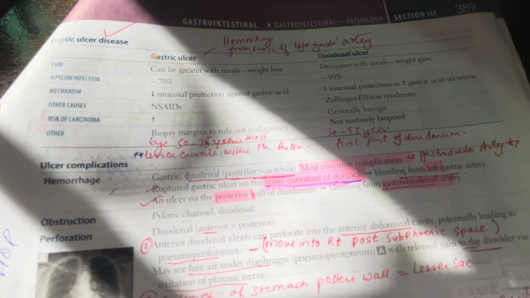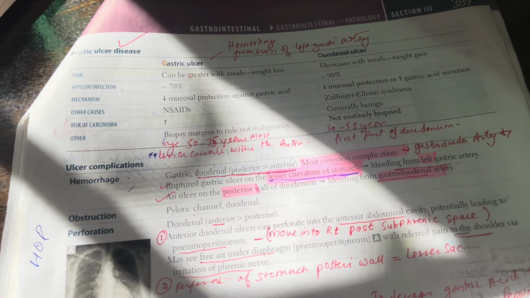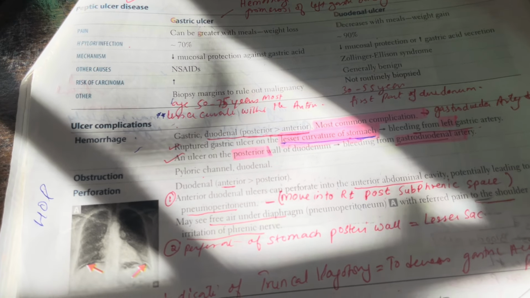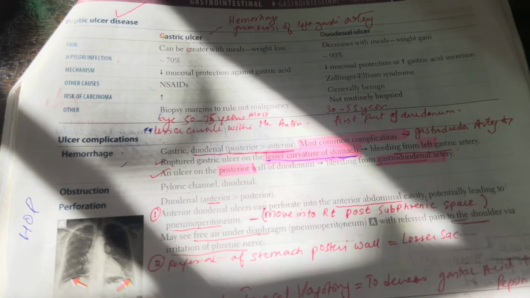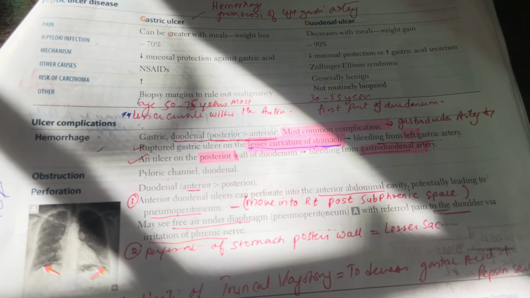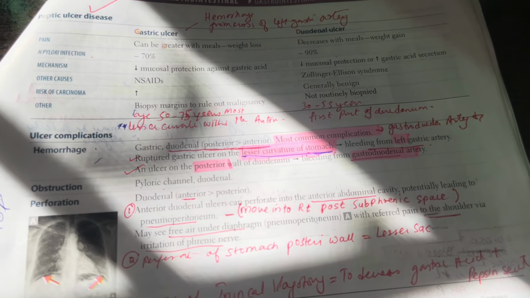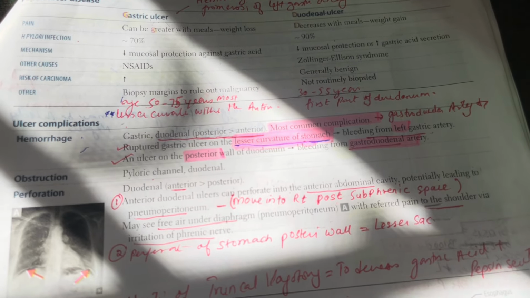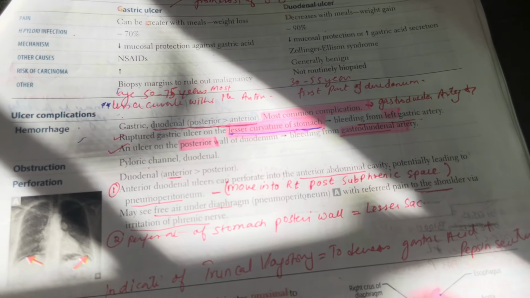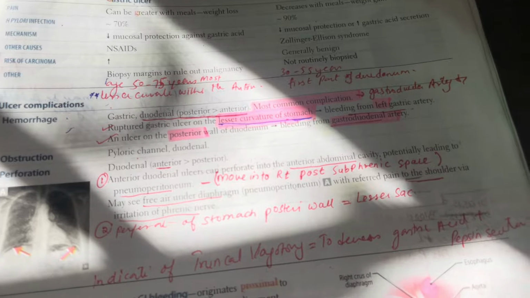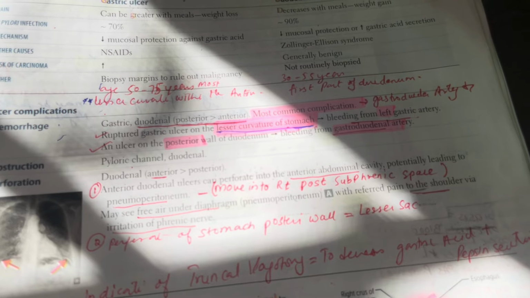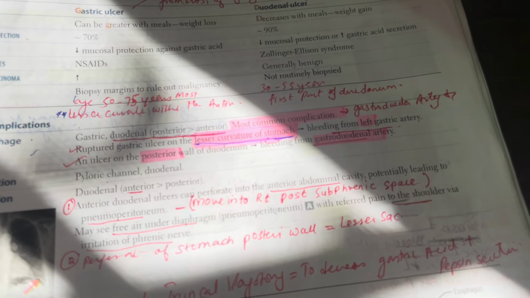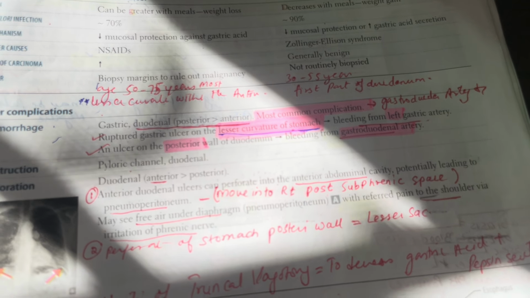The most common complication of ulcers is usually hemorrhage, and the two other complications are obstruction and perforation. Posterior ulcers and duodenal ulcers are usually predisposed to hemorrhage. With a ruptured gastric ulcer on the lesser curvature of the stomach, the bleeding is usually from the left gastric artery, and an ulcer on the posterior wall of the duodenum leads to bleeding from the gastroduodenal artery, a branch of the hepatic artery.